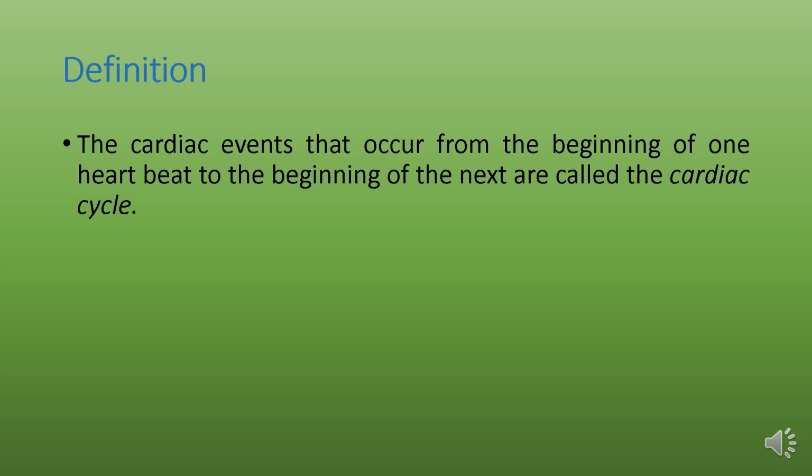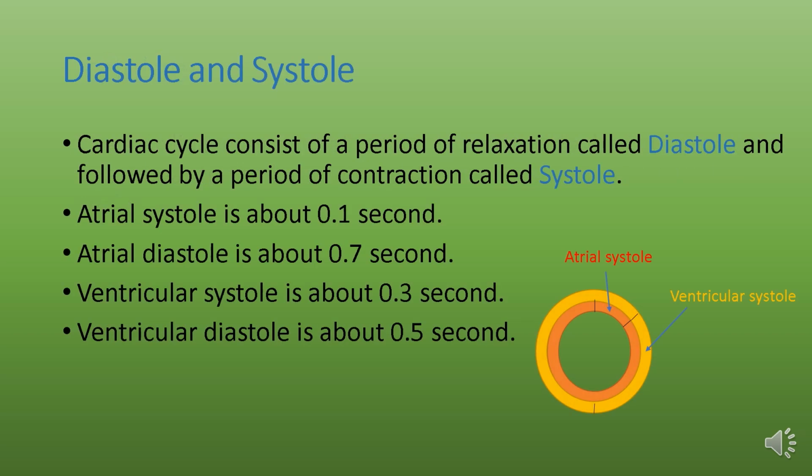Definition: the cardiac events that occur from the beginning of one heartbeat to the beginning of the next are called the cardiac cycle. Diastole and systole: the cardiac cycle consists of a period of relaxation called diastole, followed by a period of contraction called systole.